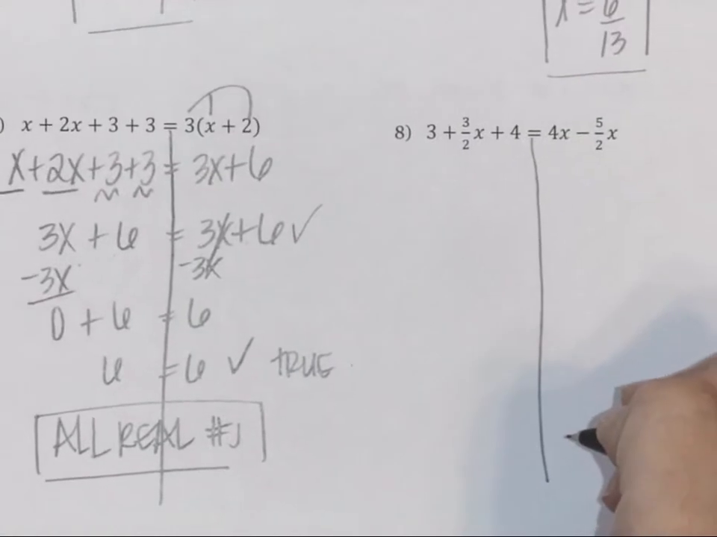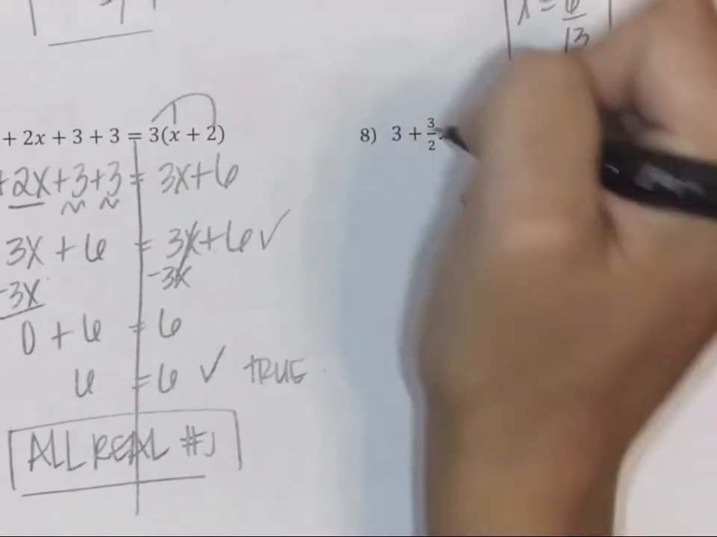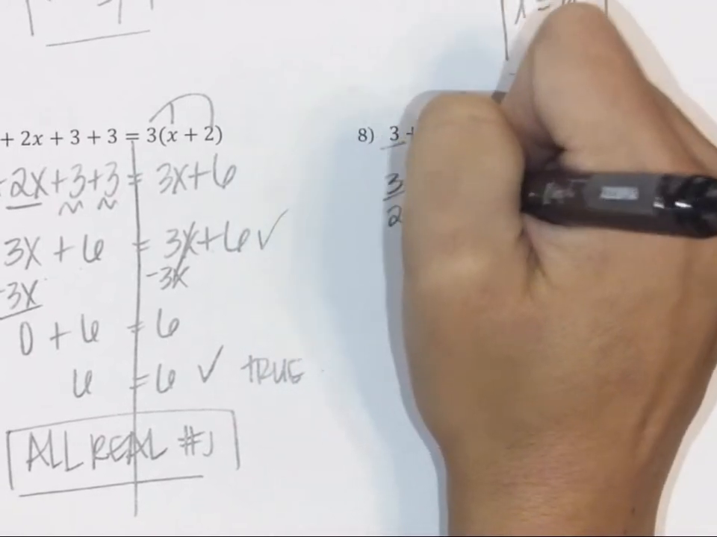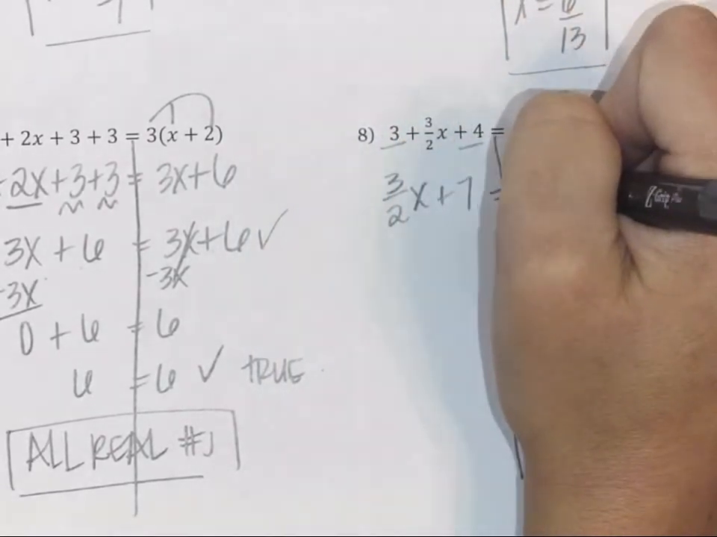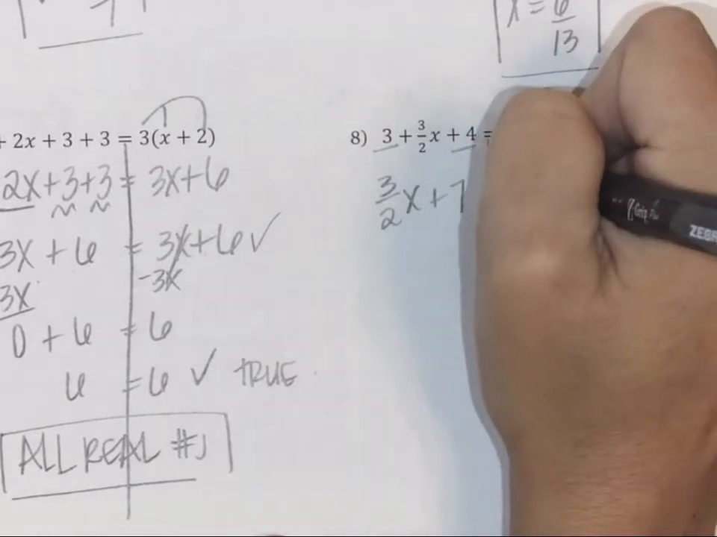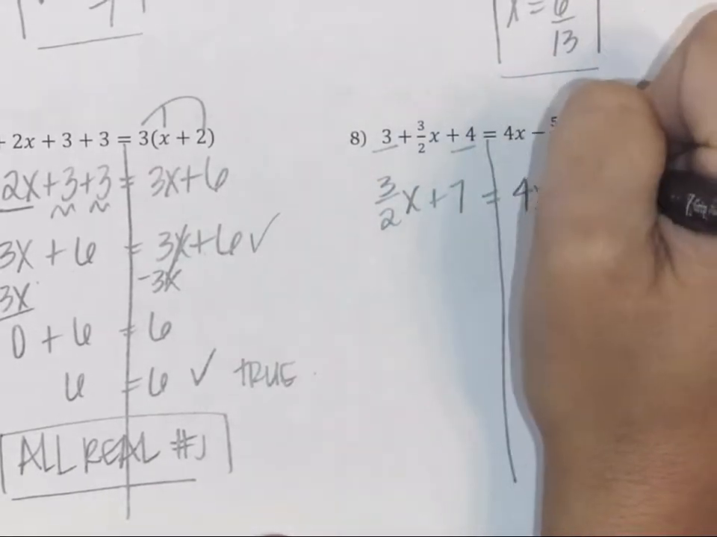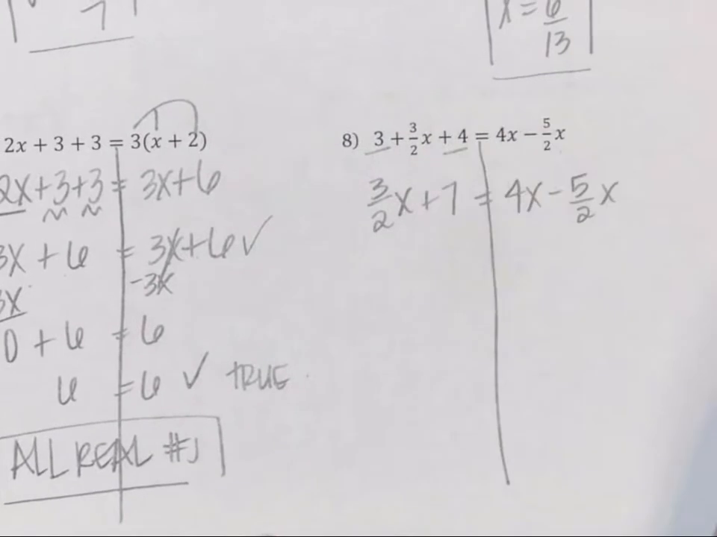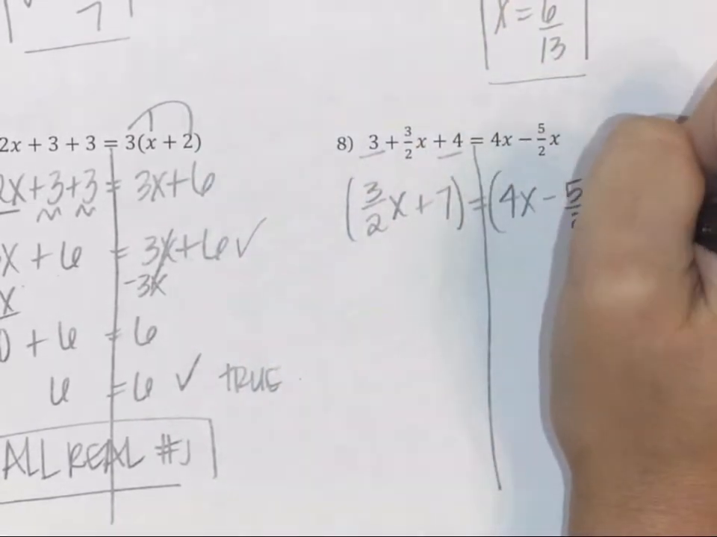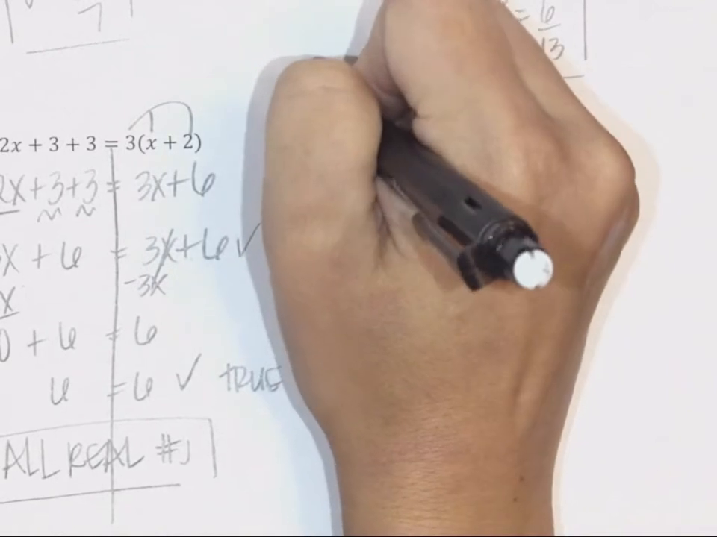On number 8, we don't need to distribute, but we do need to combine like terms. So then we get 3 halves x plus 7 is equal to, over on this side, we have 4x minus 5 halves x. And you could just leave that and then clear your fractions so you don't have to worry about those before you combine them. So our LCD is 2.